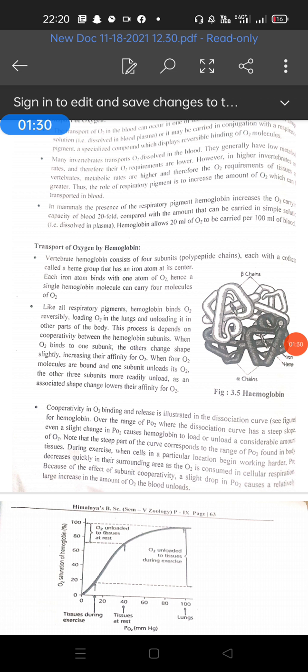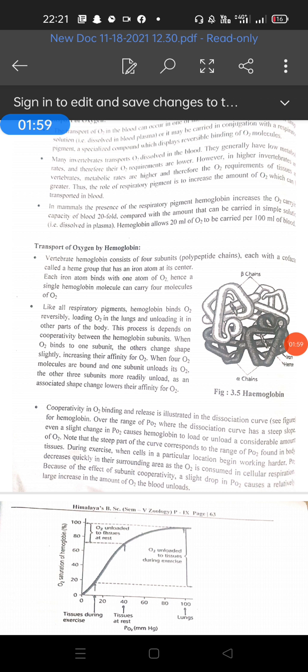The diaphragm becomes flat and goes downward. The external intercostal muscles contract, so the ribs and sternum move upward and outward. This increases the thoracic volume and decreases the pressure in the thorax and the lungs. The air from the atmosphere moves into the lungs to equalize the low pressure inside the lungs, and this is known as inspiration. Understand, students?